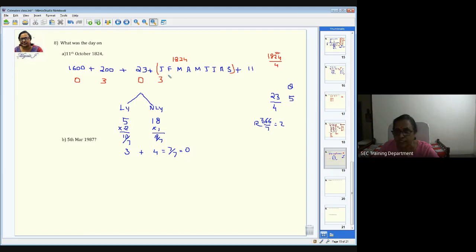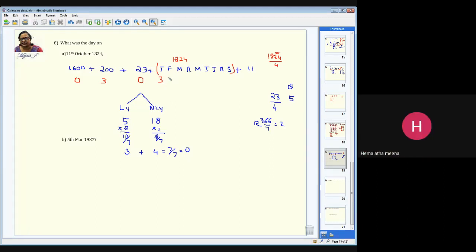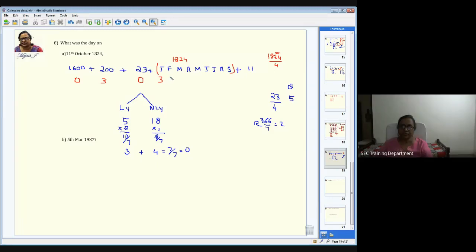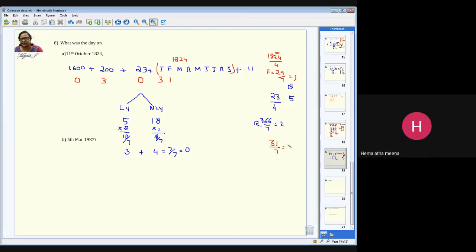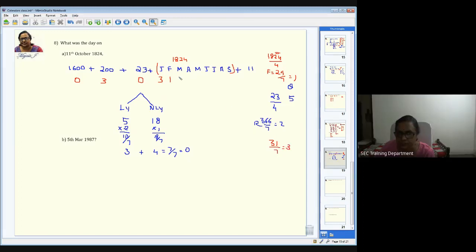So in a leap year, how many days will the February month have? 29, ma'am. 29. Therefore, the remainder will be 1. When you divide 29 by 7, you will get 1 as the odd days. March again has 31 days. So 31 by 7, what's the remainder? 3, ma'am. 3.